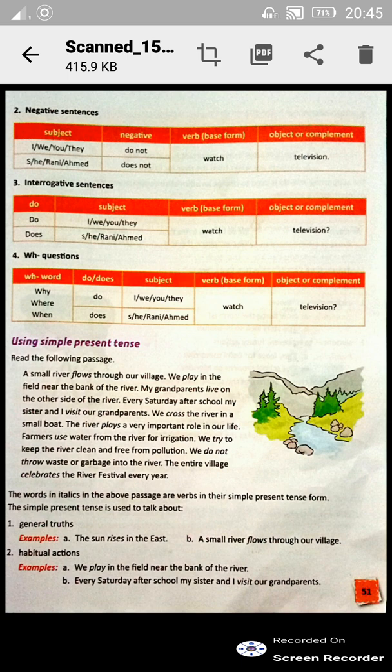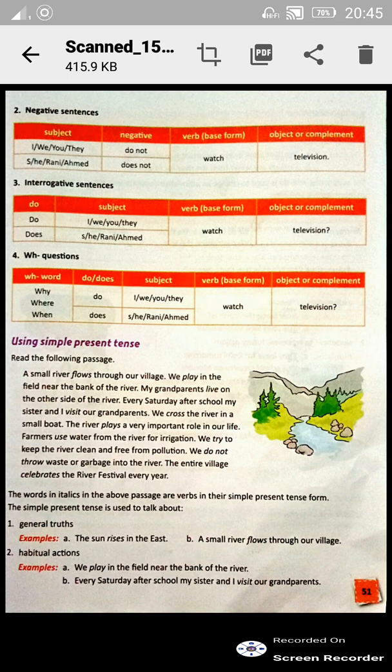Okay. And when it is a case of a WH question, what will we write? We will write the WH word in the front. Why do you watch television? Or where do you watch television? And when do you watch television? And when it is for a second person or a third person, what do we say? When does she or he or Ram watch television? Okay. So this is about the different sentence structures in case of a simple present tense.